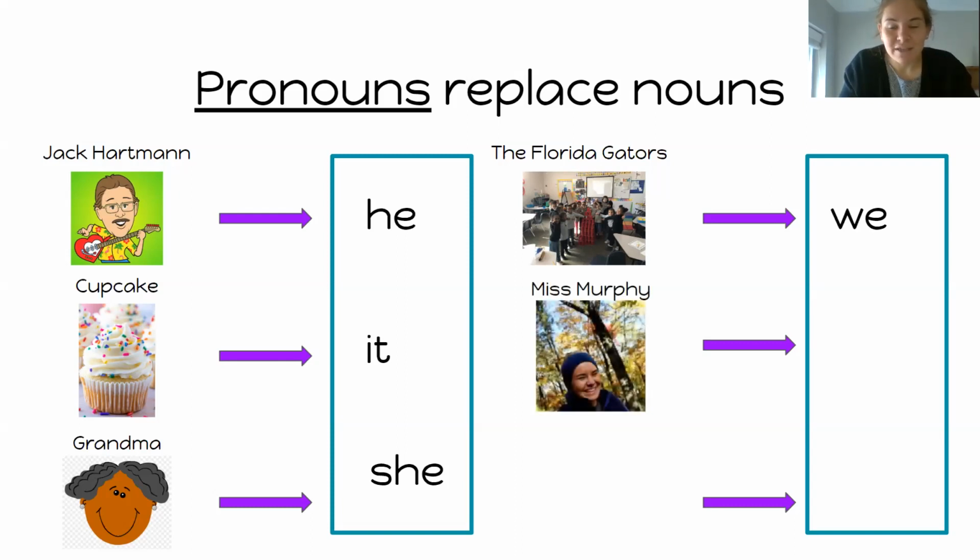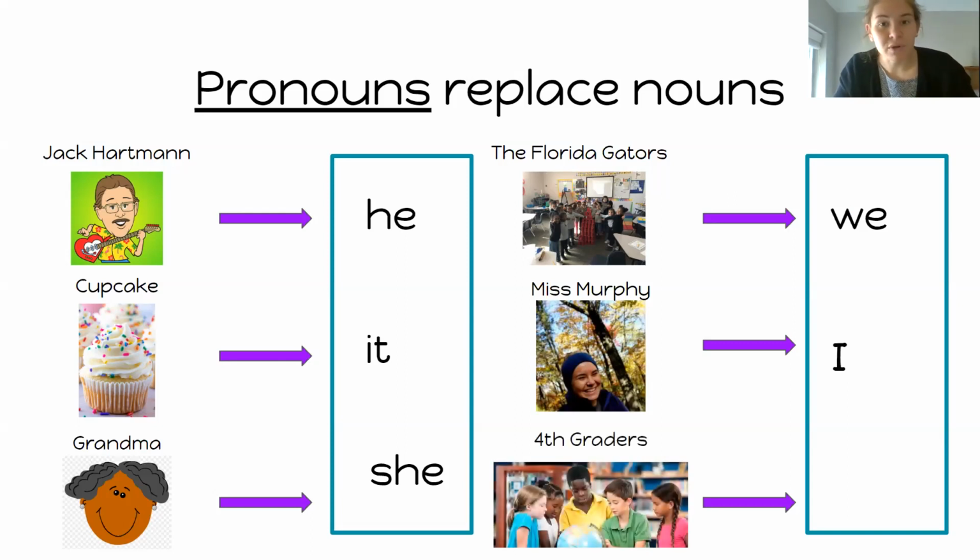Okay, here's Miss Murphy. So let's try a story. Miss Murphy loves teaching about words. I am excited to have this lesson today. What pronoun replaced my own name? I, right? We learned about this pronoun when we were writing about our opinions. We wrote about things that we remembered and the way that we felt about them, and we used the word I. You only use that word when you're talking about yourself, right?